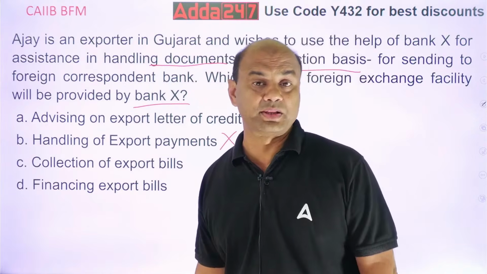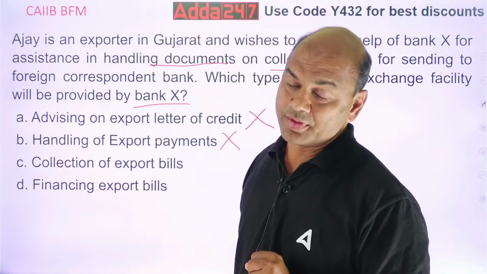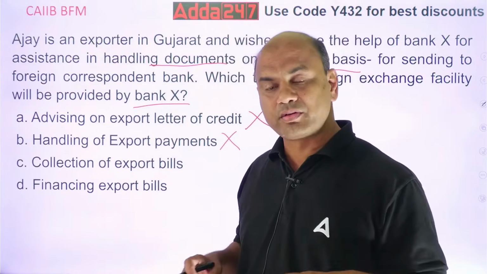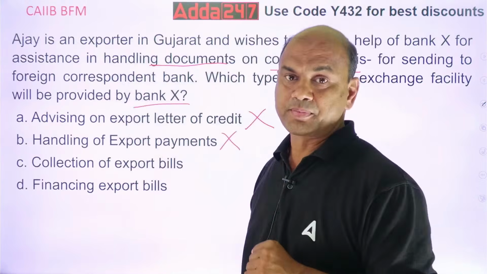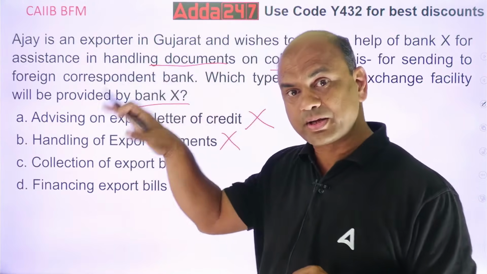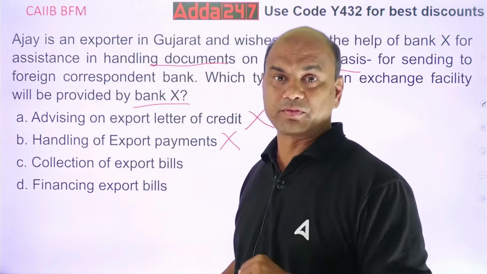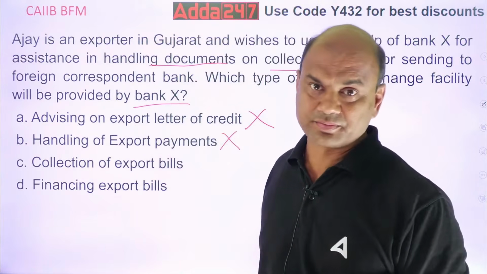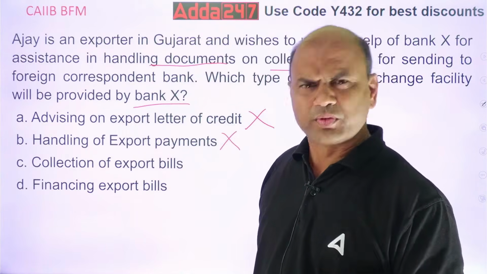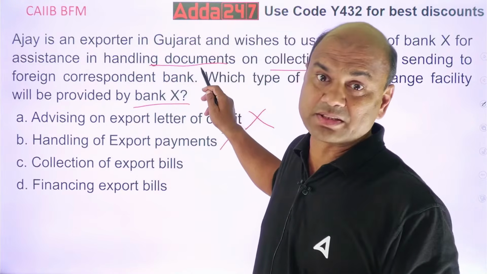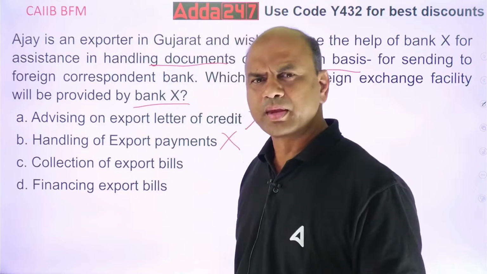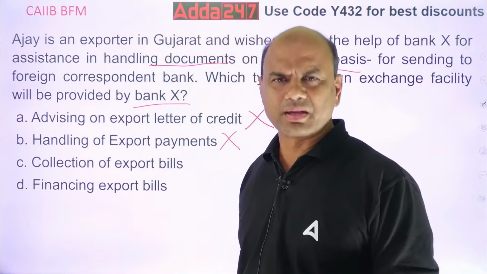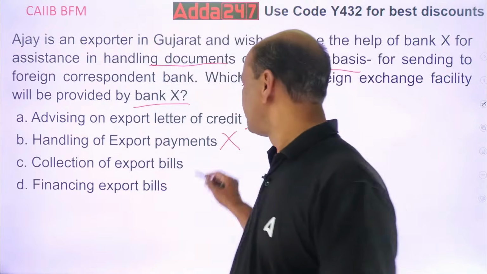Collection means the payment which will be received from that foreign correspondent bank will be received by this Bank X. Has Ajay mentioned over here that you receive the payment? No. Payment might be received from some other bank. It might happen. Out.